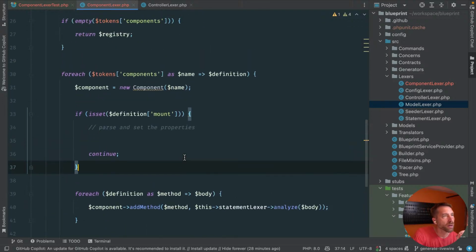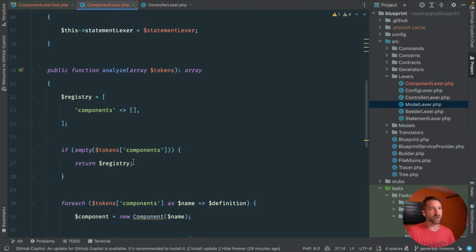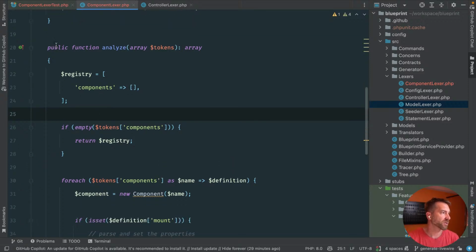Okay, so we come in, we make a registry of components. If you don't have any components, we just return the registry. We return the fact that there are no components. We do this instead of just returning an empty array regardless because all of these lexers build up that abstract syntax tree, which gets used by the generators. When the generator comes in, it's going to look for a components token, but it's just not going to have any components in it. We want to build up the full tree of all the things that could be there and let the generators figure out whether or not to generate something. So that's how it works.